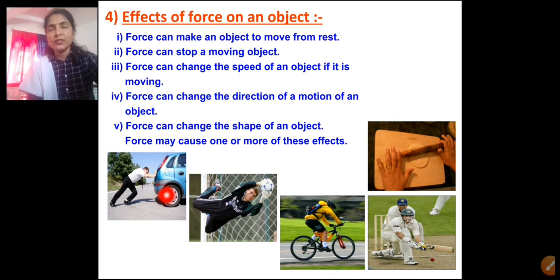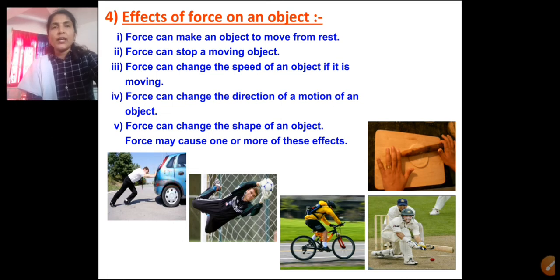But when the person starts to push the car, the car will change its position and move. So the first effect: force can make an object move from rest.